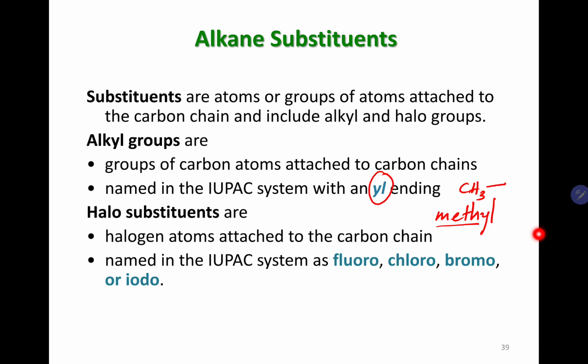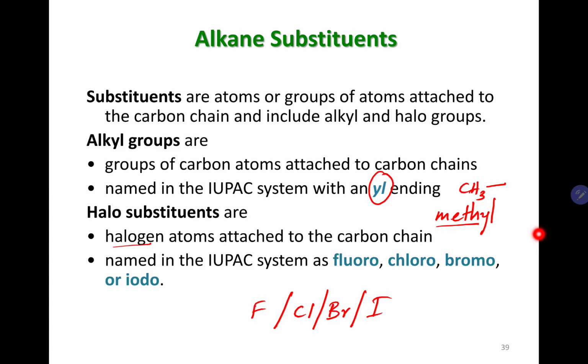Sometimes you can have halo substituents. I might use some questions with halo substituents just to make things interesting. The thing about halogens, halogens are basically fluorine, chlorine, bromine, iodine, group 7A elements. Fluoro, chloro, bromo, iodo. Fluorine, chlorine, bromine, and iodine. These are very, very common substituents.